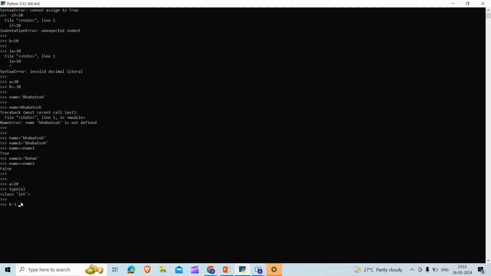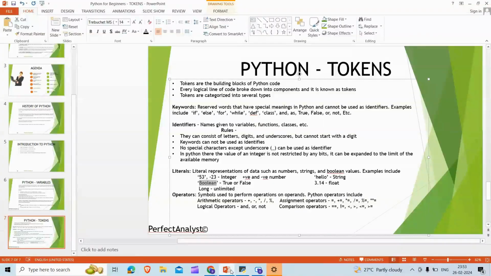Okay, b equal to 3.5, and if you want to know the class, you just type type of b, it is class float, so this is float type. Okay, so this point is clear. I hope literals is clear.